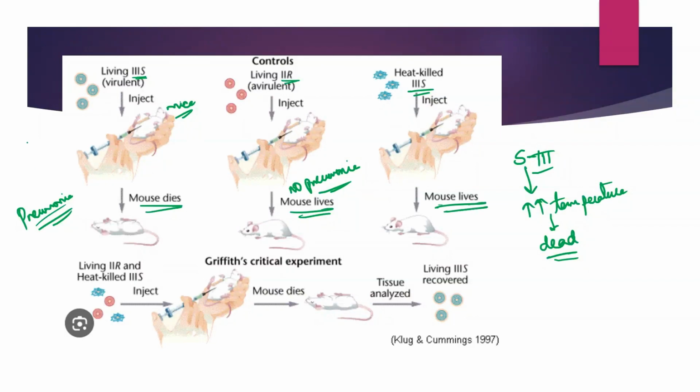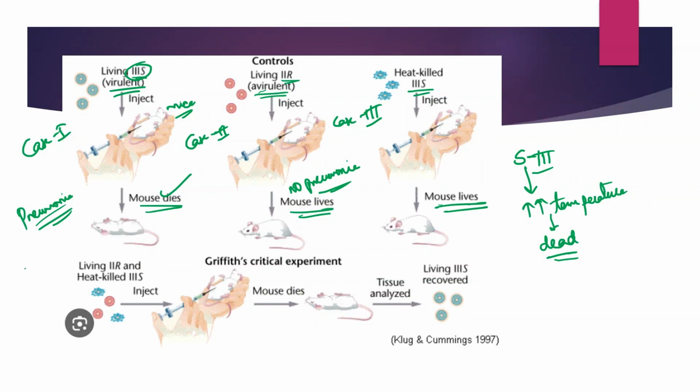So in all these three cases, case 1, case 2, case 3, the results were as expected. In the first case, he took a virulent strain. Virulent strain means a strain which has the ability to cause infection. S3 strain he has taken, injected into mice, and the mice died. In the second case, he has taken an avirulent strain, injected into mice, and it did not die. In the third case, he has taken S3 strain, which is virulent strain, heated it, as a result of which the bacterial cells died. These dead cells he injected into the mice. Then what happened? Obviously the mice were not killed.